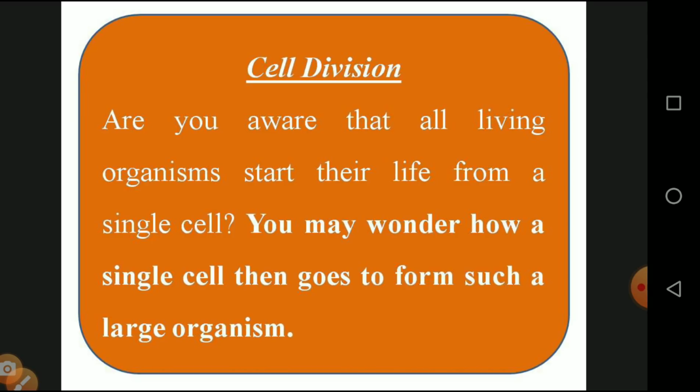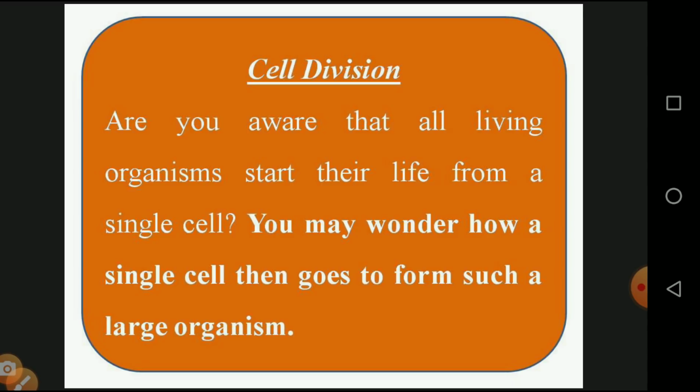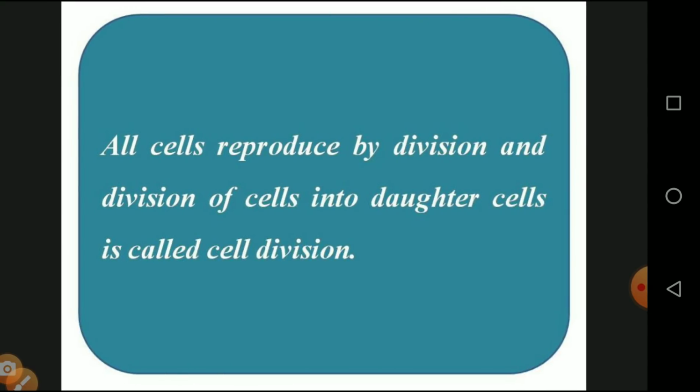So our lives start with a single cell. You may wonder how a single cell becomes such a large organism. In our mother's uterus we are a very small, ball-like structure. Then after 1 week, 2 weeks, the third week, and up to 100 days, our bodies undergo various kinds of cell division and the organs develop. After the 9th month we become a young baby and come out of the mother's uterus. This is the development of an organism that starts life from a single cell. And the next question: what is cell division?